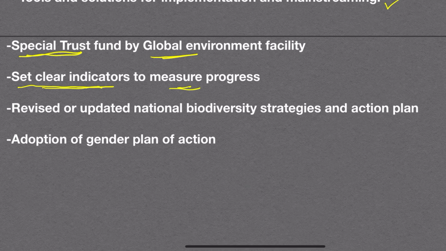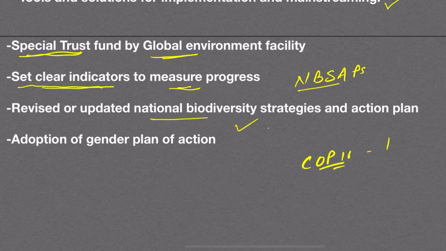The progress was earlier decided by the National Biodiversity Strategies and Action Plans called NBSAPs. These will be revised and updated, and there will be global review of collective progress, voluntary peer reviews. These revised and updated NBSAPs will be according to the Kunming-Montreal Global Biodiversity Framework, and it will be then communicated in COP16 which will be held in Turkey in 2024. The standardized format will be communicated in Turkey 2024.